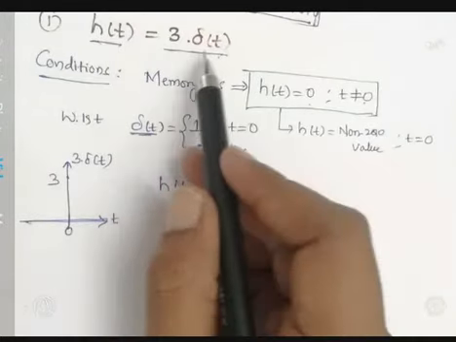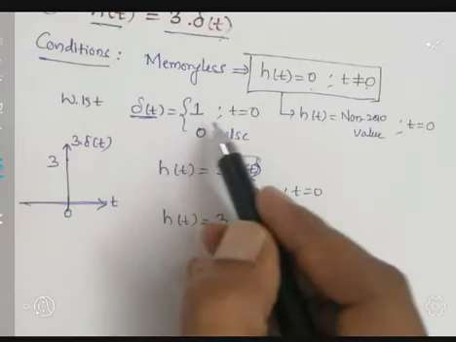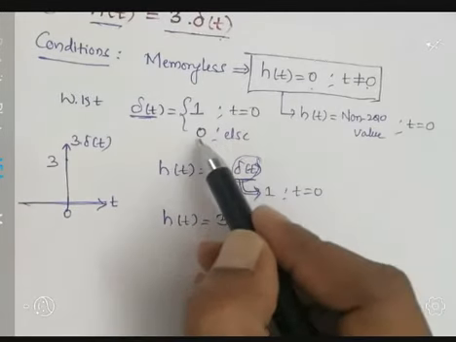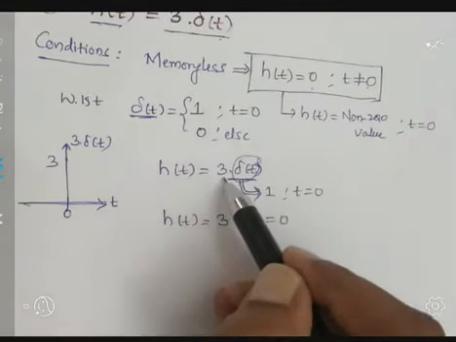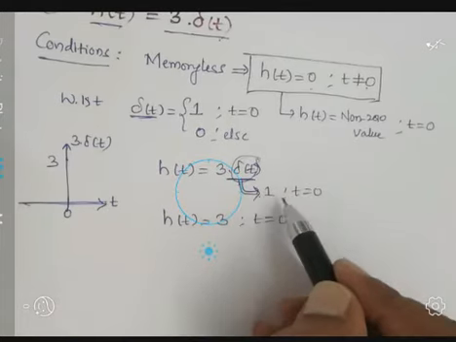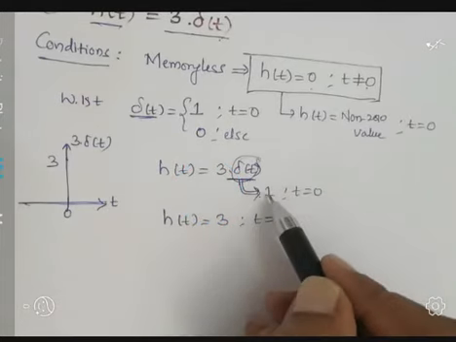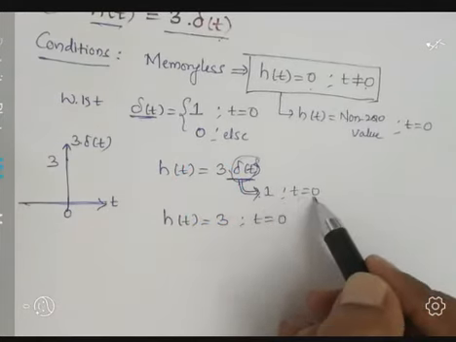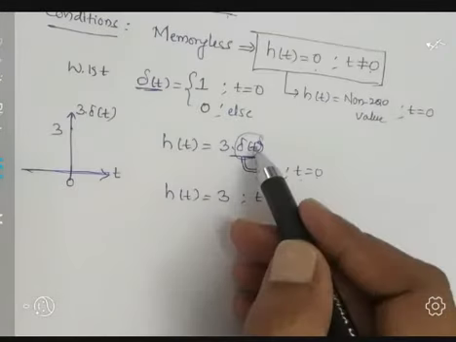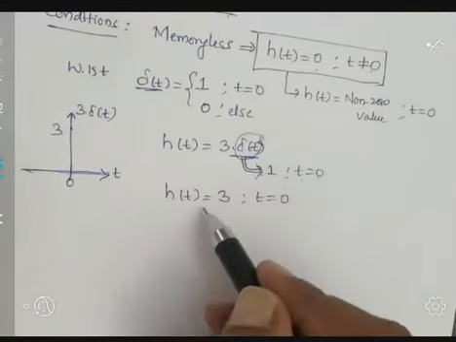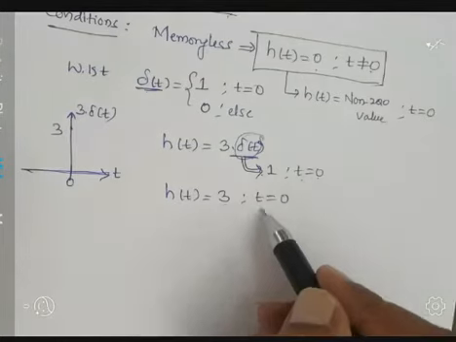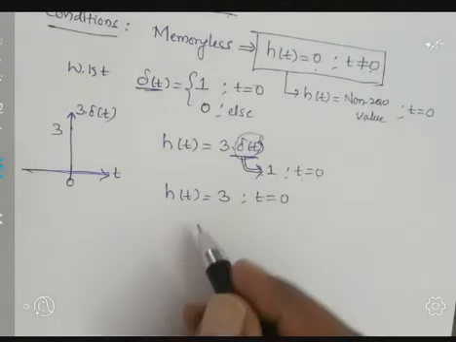Now I am going to write the definition of impulse function. Delta of t equal to 1 at time t equal to 0, else it is 0. So h of t equal to 3 into delta of t. By using this definition, if I replace delta of t by 1, delta of t being 1 only at time t equal to 0, else 0, we get h of t equal to 3 only at time t equal to 0. So this is our result.